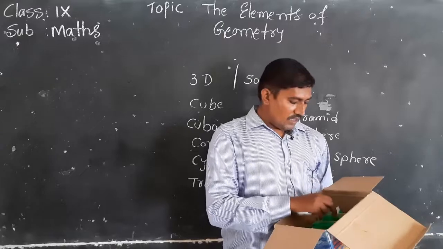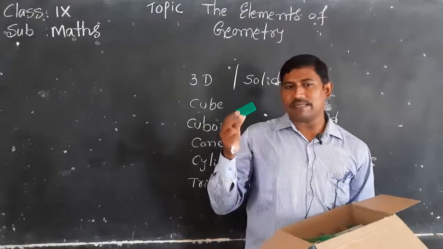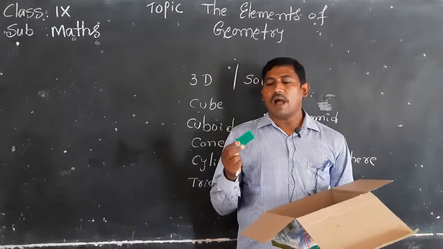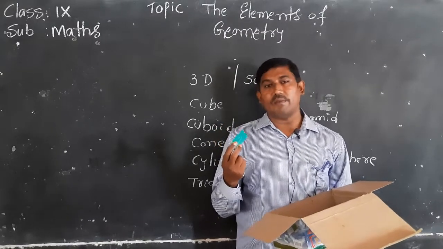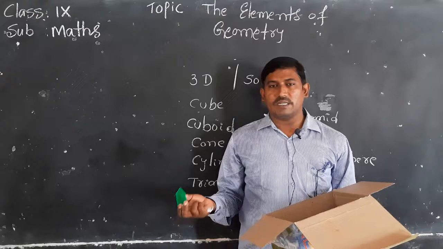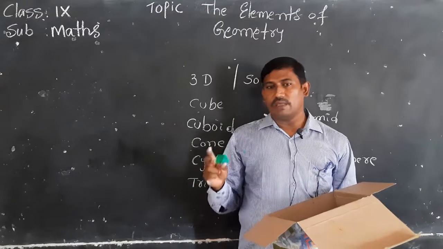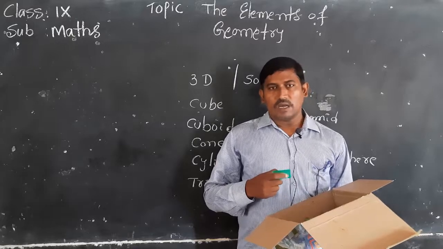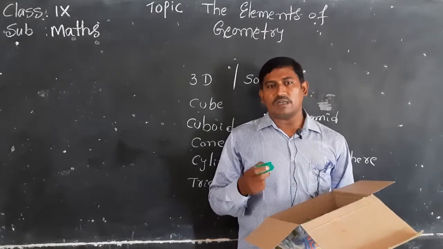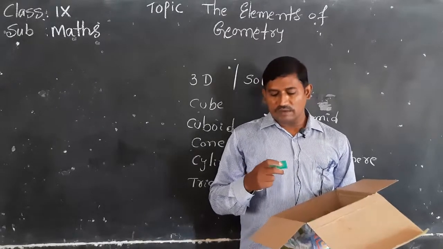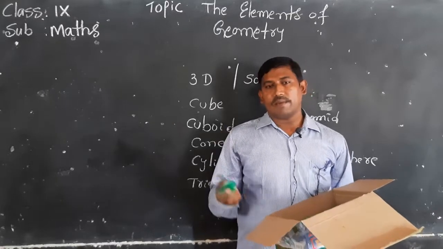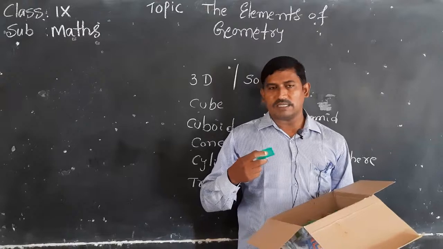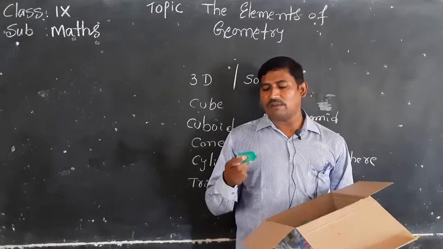Next, this is a triangular prism. We have already seen triangular prisms many times. When we go to a doctor, there will be a board with the doctor's name and designation, saying he is a specialist in children and kids. In a library, there will also be a board saying silence please.